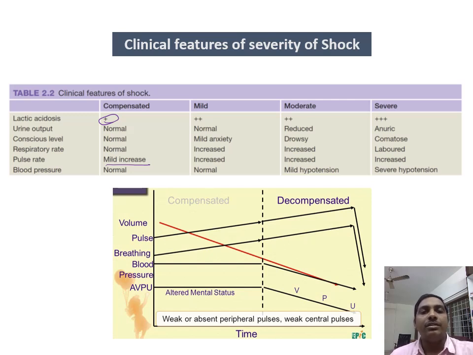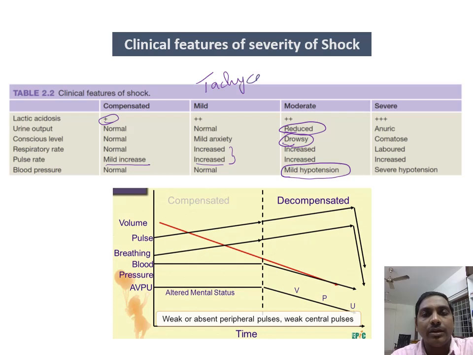From the moderate phase, urine output will be reduced and the patient will get drowsiness, whereas pulse rate and respiratory rate will be increased in all phases of shock, and BP will start to reduce from the moderate phase. So remember, tachycardia is the earliest sign of shock.